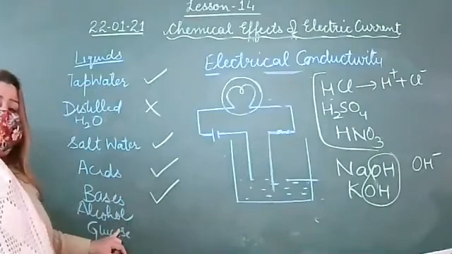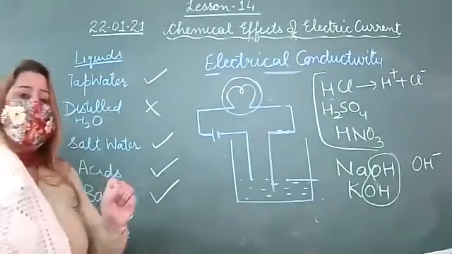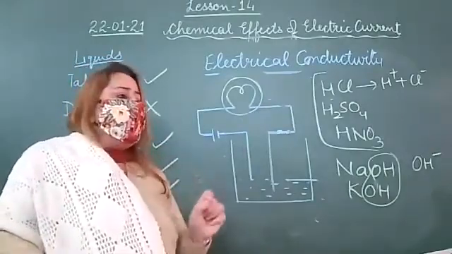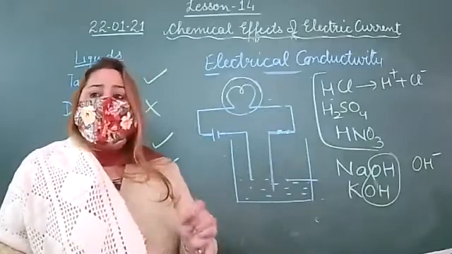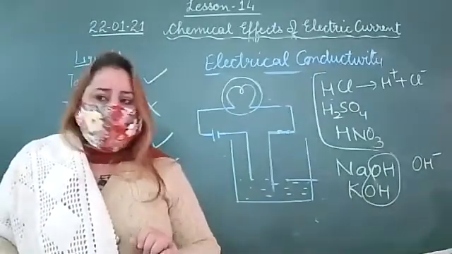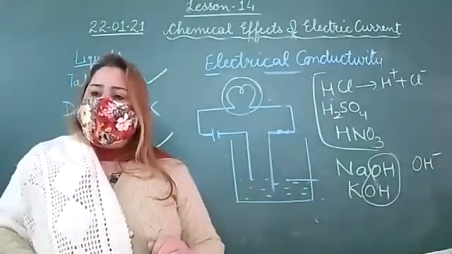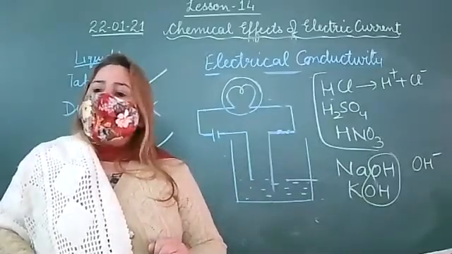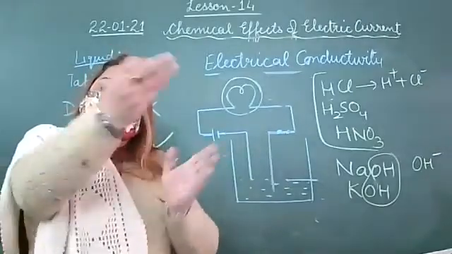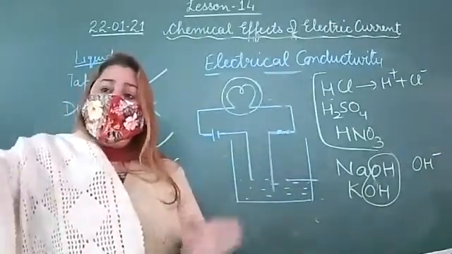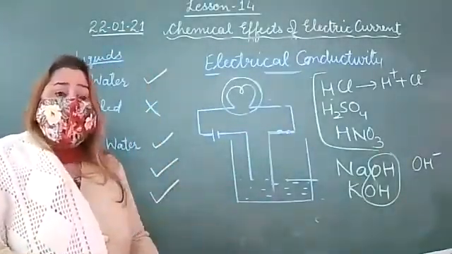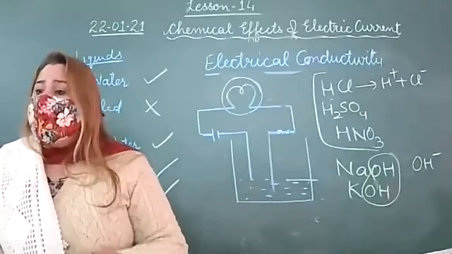Glucose and alcohol do not dissociate into free ions. Glucose will not give free ions. That's why glucose cannot conduct electricity. It will not break down to give ions. It is formed from carbon dioxide, water, and sunlight, and when it breaks down it gives oxygen release. So glucose and alcohol do not conduct electricity because they do not dissociate into free ions.